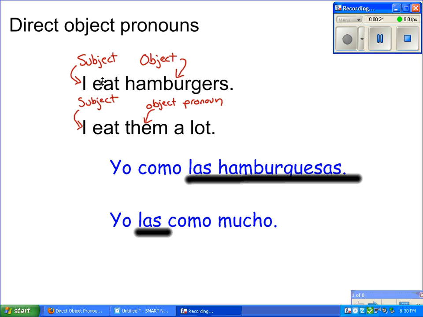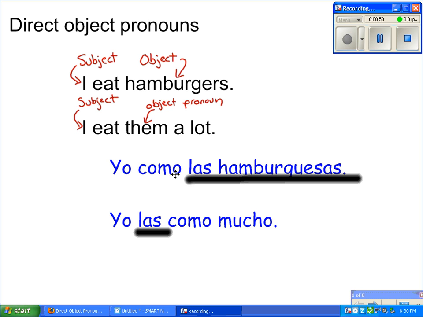So I eat the object, which is hamburgers, or I have hamburgers. So hamburgers is going to be the object. I'm doing this, that's being done to the object. Now, pronoun just means we use it instead of the actual word. In English, a pronoun example would be, instead of John, we say he. Or instead of I, we say me. That would be the example of a direct object. So we see hamburgers is changed to them.